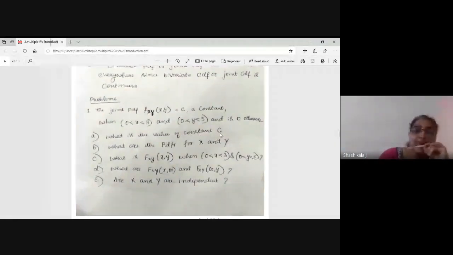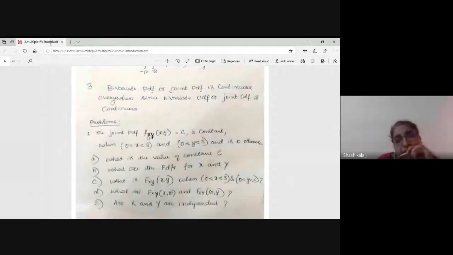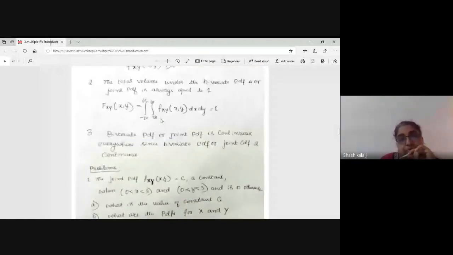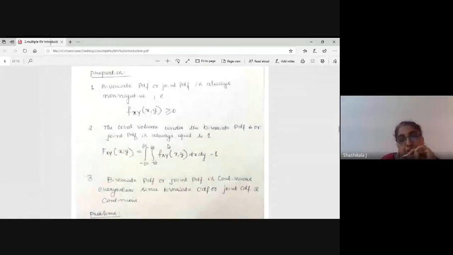So now, can anybody tell me, from what you have learned until now, what is the value of constant C? How can you find it, and which concept are you going to use? This PDF is given. Can anyone tell me? Let me see how much you are able to understand and apply. Anyhow, I will show you.